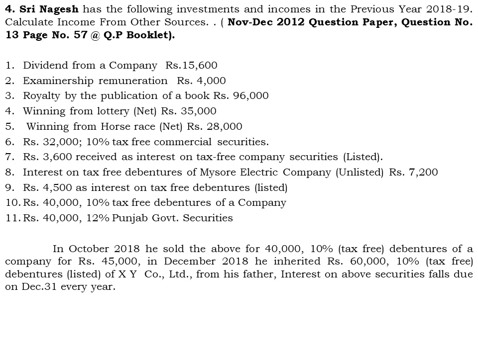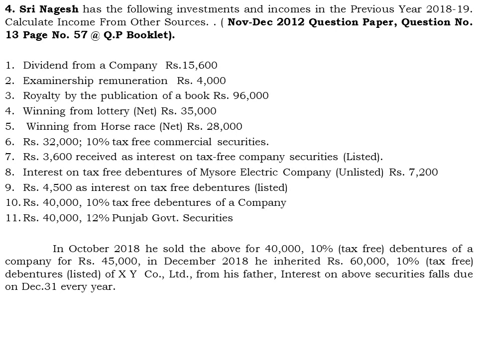company for rupees 45,000. So remember point number 10, that is 40,000 10% tax free debenture of a company. So this debenture has been sold to a company at the rate of rupees 45,000. Okay, and again in December 2018 he inherited rupees 60,000 10% tax free debentures in the form of the listed